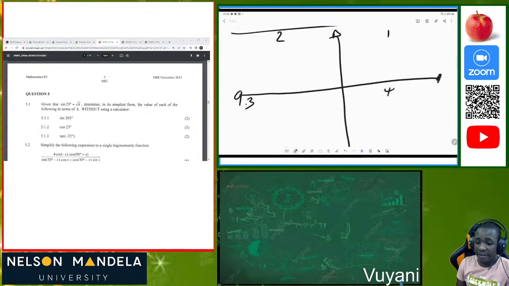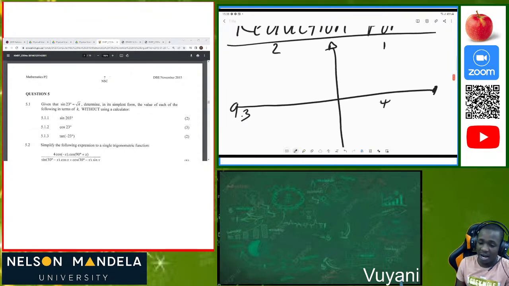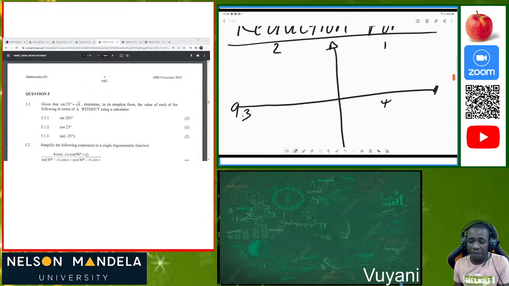So what do we have here? We say that in trigonometry, we are looking at 3 trig ratios: sine of theta, cos of theta, as well as tan of theta. We have to understand that in these 4 different quadrants, in a specific quadrant, only one trig ratio will be positive and the others will be negative.